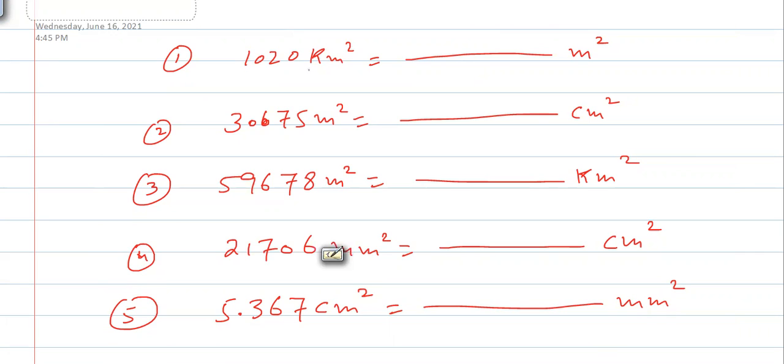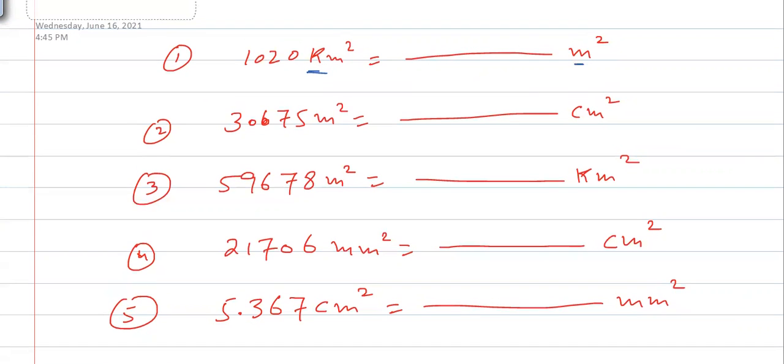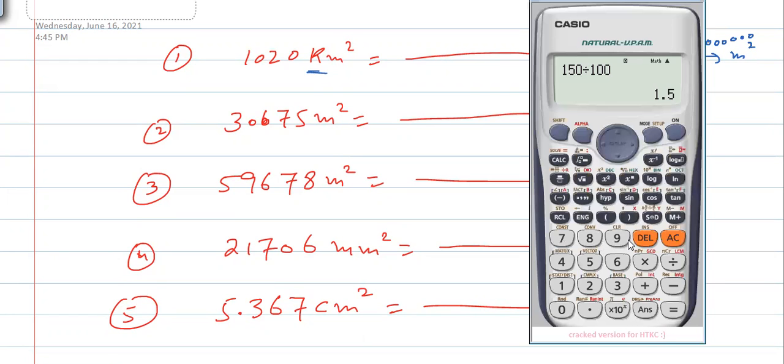We are converting from kilometer square to meter square. What is the rule for kilometer to meter? We multiply with 1000, yes? And in this case, it's kilometer square to meter square, so double the number of zeros. 3 zeros, so make 6 zeros, and 6 zeros we write as 10 to the power 6. So use the calculator. Take 1020 multiplied with 10 to the power 6, meaning 1 million. So you will get that one.